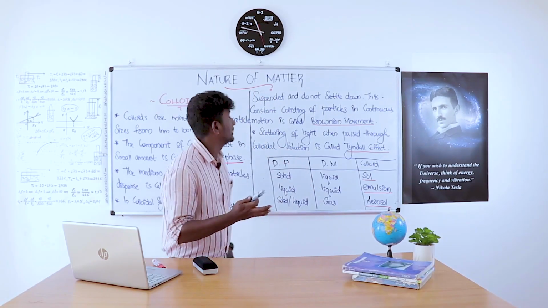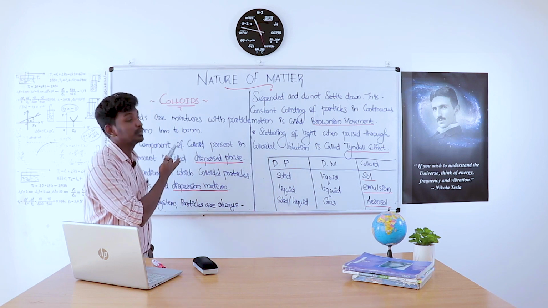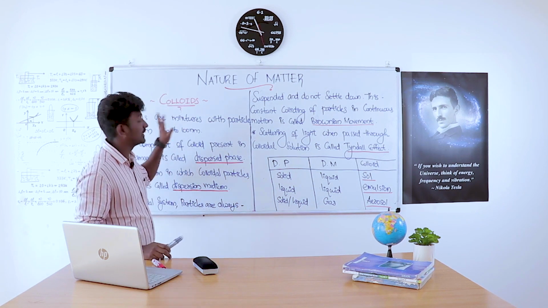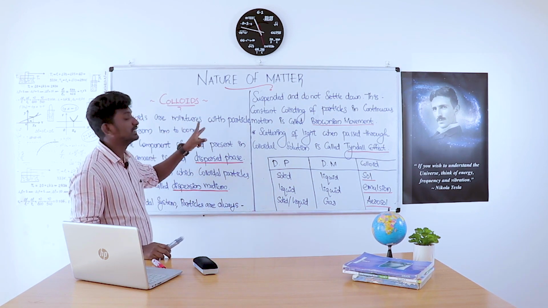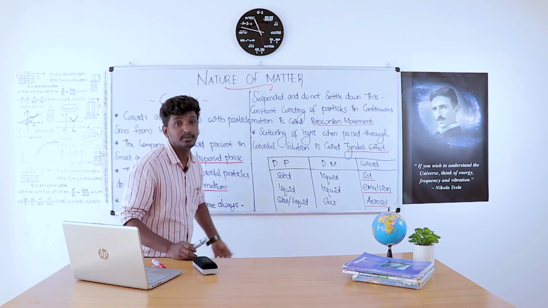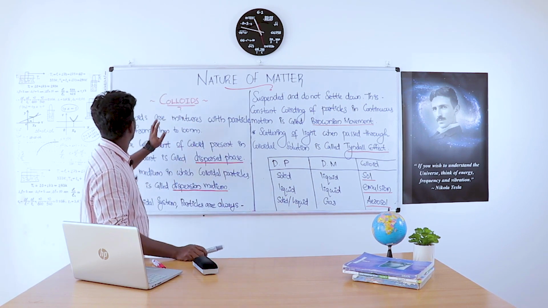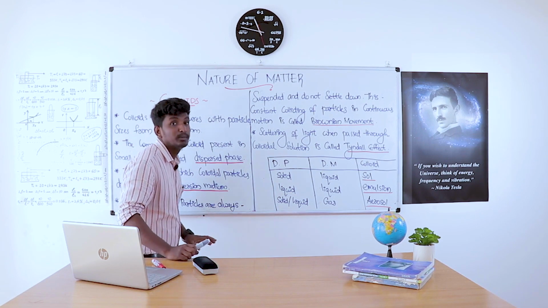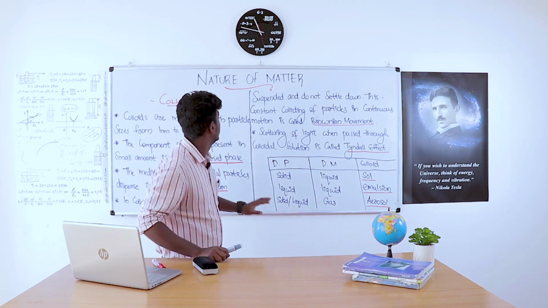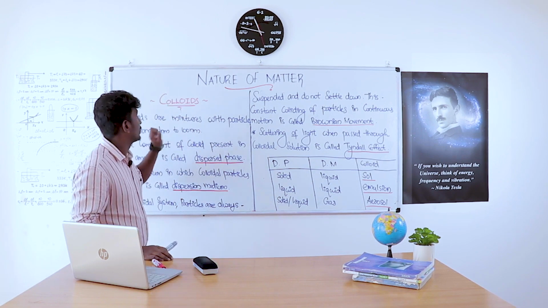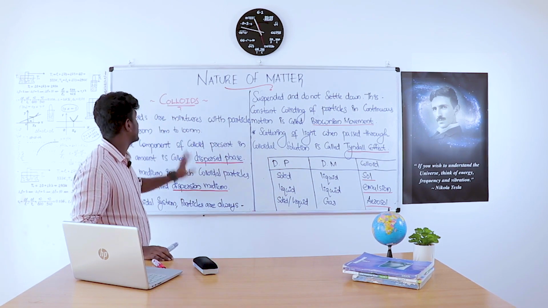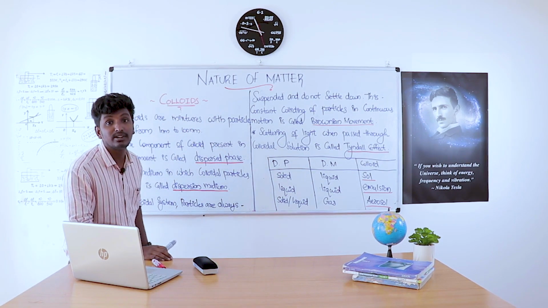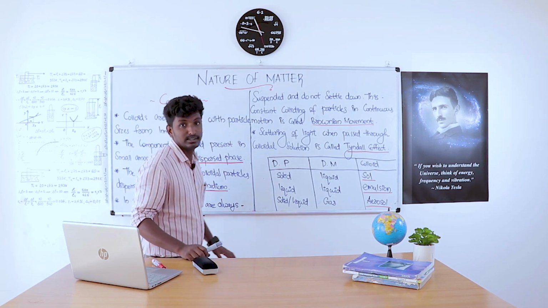Moving to the next topic, colloids. These are mixtures, a category of mixtures. Colloids are mixtures with particle sizes from 1 nanometer to 100 nanometer. In colloids, the particle sizes range from 1 nanometer to 100 nanometer.